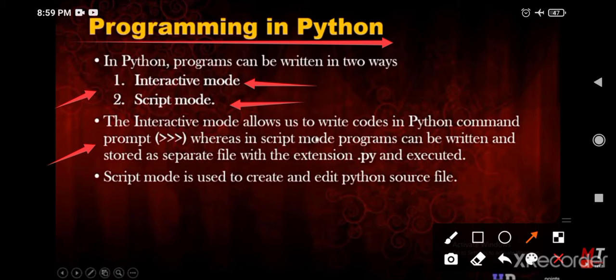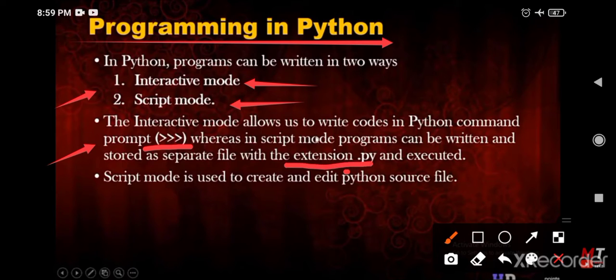The Python command prompt is nothing but these three greater than symbols. Whereas in script mode, programs can be written and stored as a separate file with the extension .py and executed.